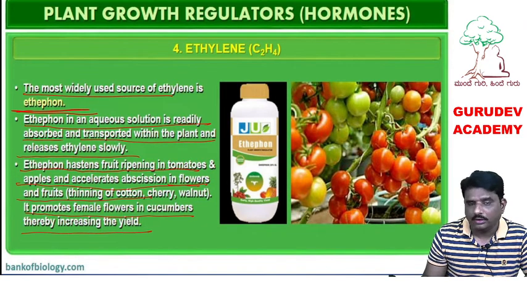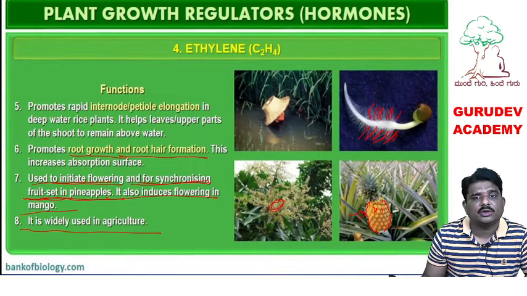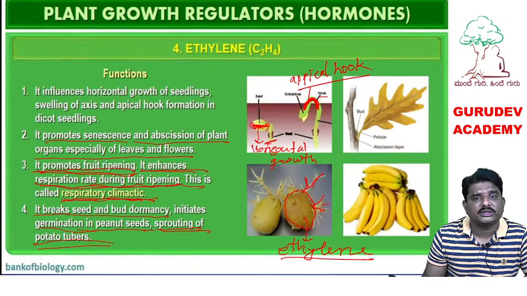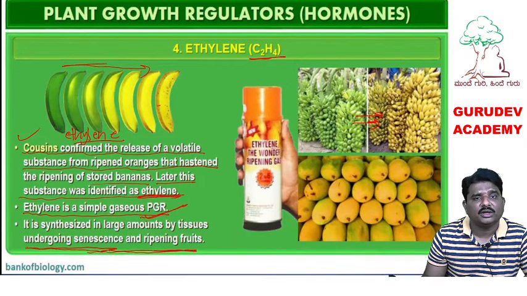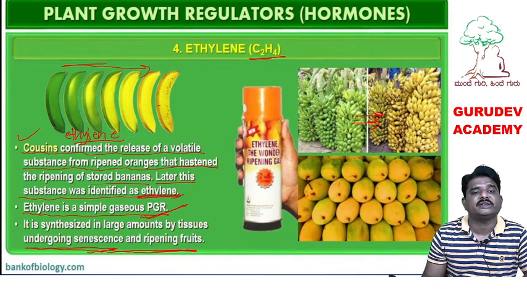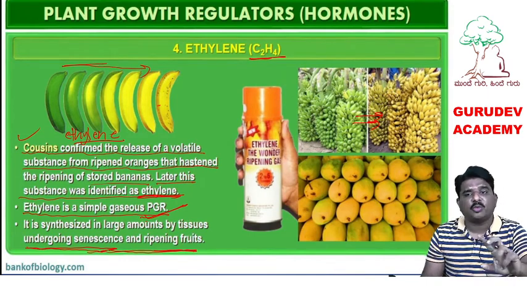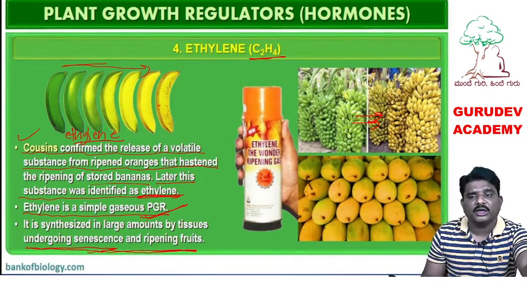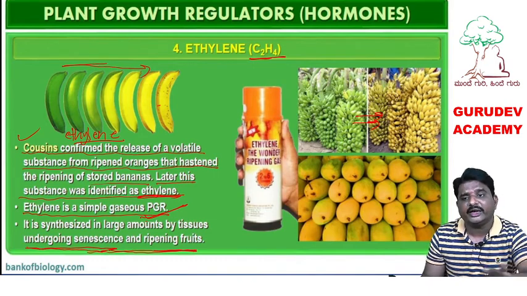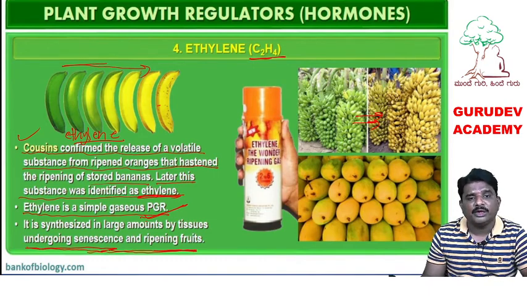Next we studied root hair formation. If the number of root hairs is more, then water absorption is also more. Petiole elongation in the rice plant is carried out by the ethylene hormone. So this is ethylene, a gaseous hormone, and remember, it is kept under both categories, growth promoting as well as growth inhibiting.